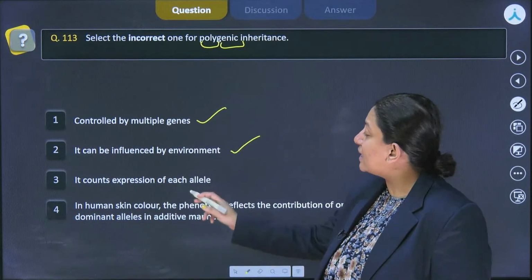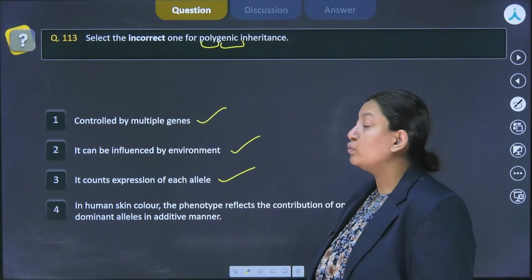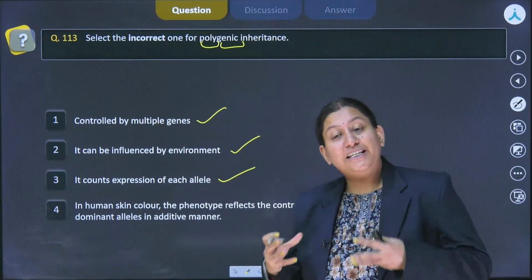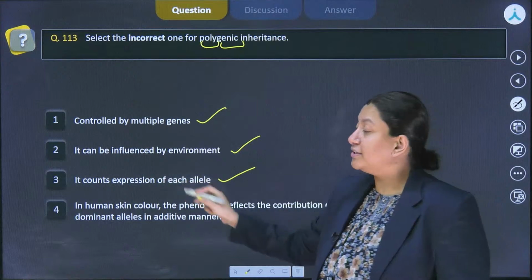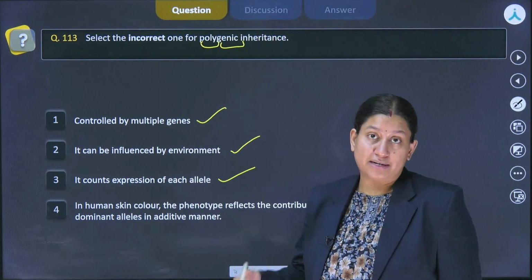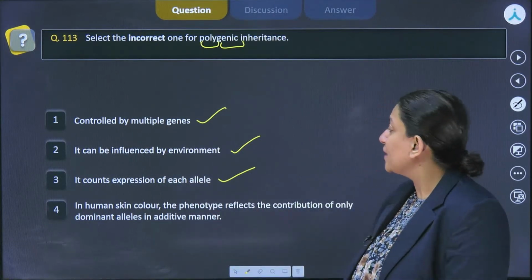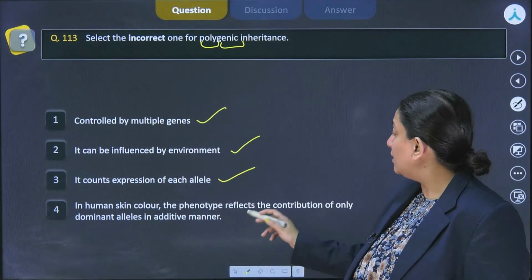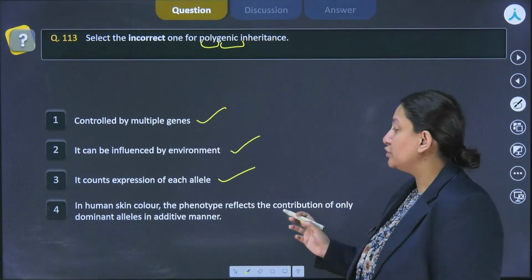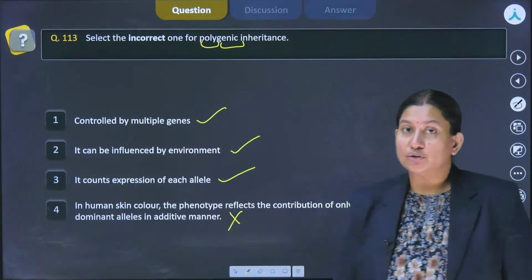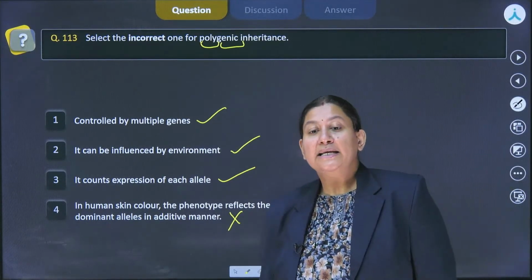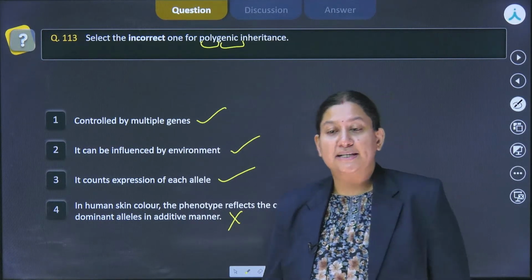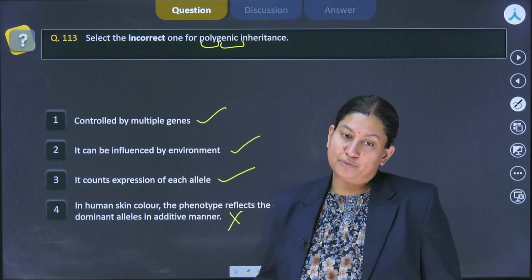Now the third says it counts the expression of each allele. As I've told you, the effect of each allele is additive over here. That is the reason why we say that it counts the expression of each allele, of each of the genes, of course. Now the fourth one is saying in human skin color, the phenotype reflects the contribution of only dominant alleles. Recessive alleles are also going to contribute in it, right? Yes, both dominant and recessive alleles add up in their effect in the phenotype.